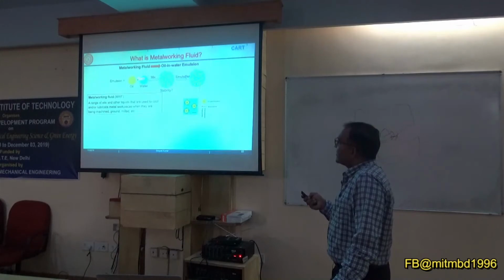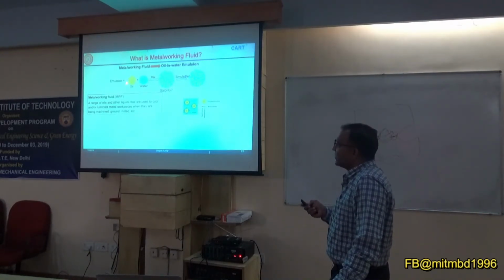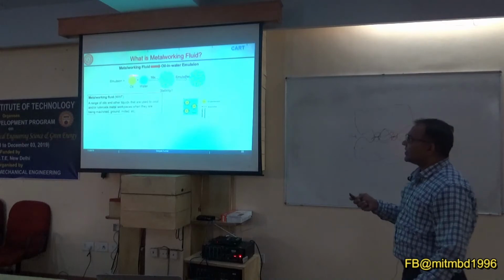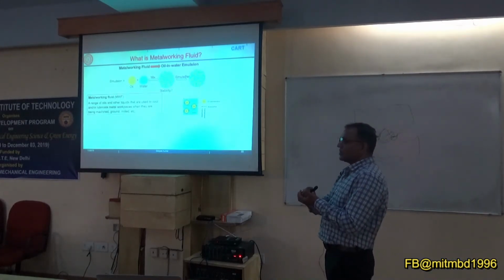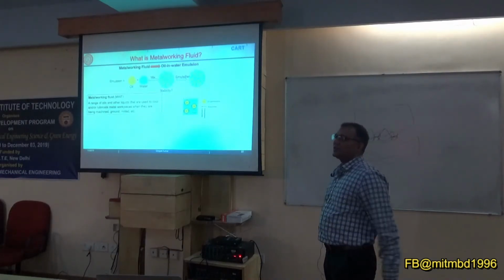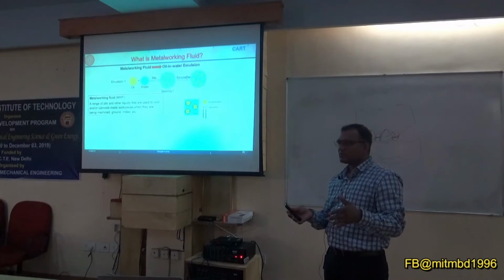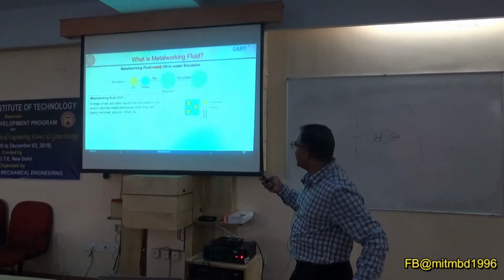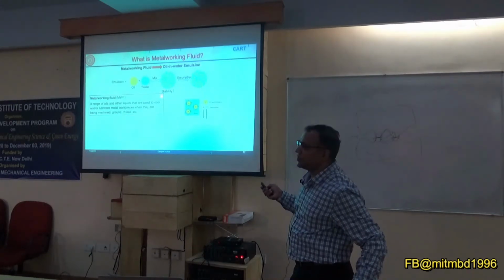See, metal working fluid is an oil water emulsion. An emulsion has one continuous phase and one dispersed phase. It can be water in oil or oil in water. But when you are mixing oil into water, the phases are going to separate out after some time. If the two phases separate, that is of no use to you. So the stability of that mixture or emulsion is the biggest issue here.